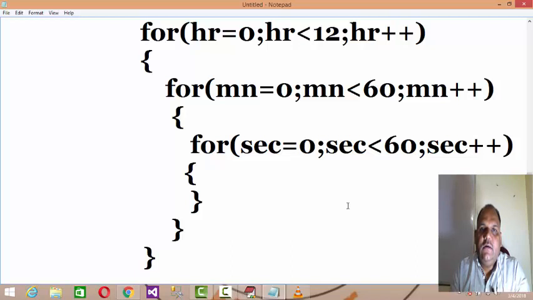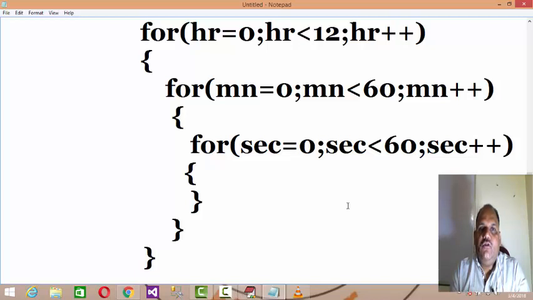For 1 hour, minute has to iterate 60 times, and for 1 minute, second has to iterate 60 times. As we know, 60 seconds equal 1 minute and 60 minutes equal 1 hour.